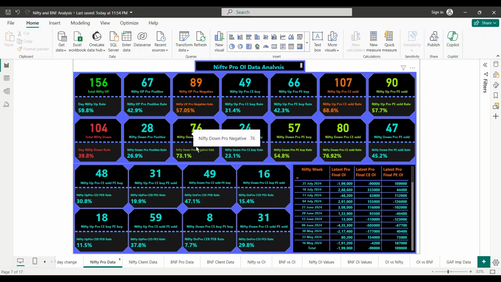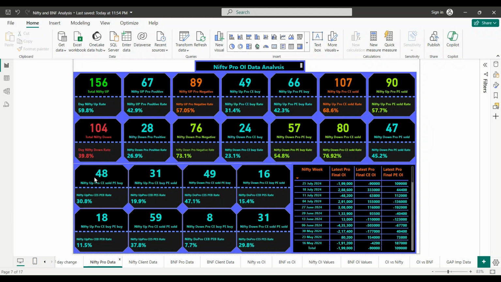So we have one data point here, negative. Then I have C sold: 68%, 77%, so again negative. Then P bought: 42%, 54%. This shows me that the historical data is negative with these values.